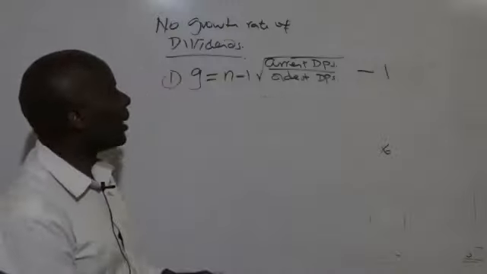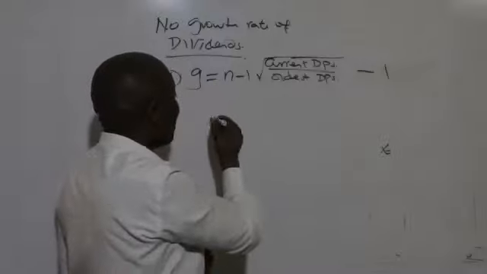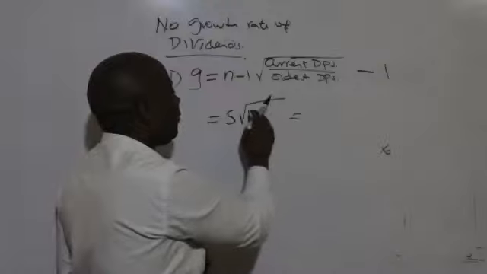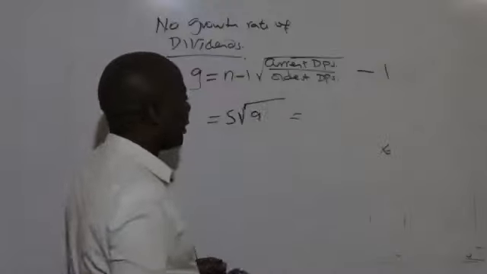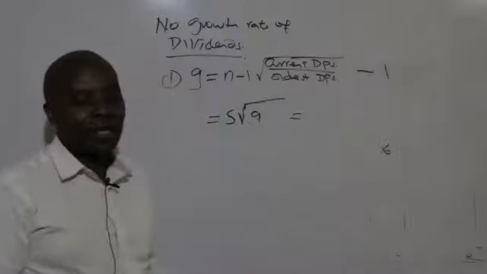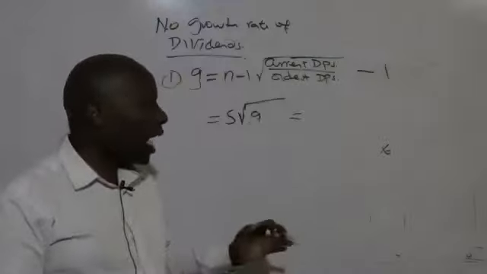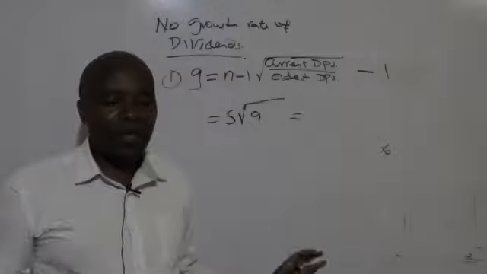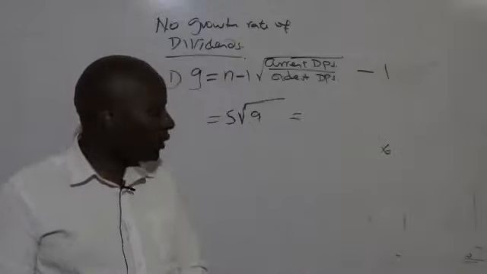So ladies and gentlemen, I want you to do me a favor even before I show you how to get this G. If somebody wanted to get the 5th root of 9, could you kindly give me the answer? Let's see how many students will be able to give us the correct answer, that is 1.55.